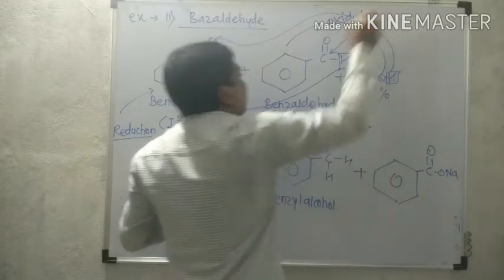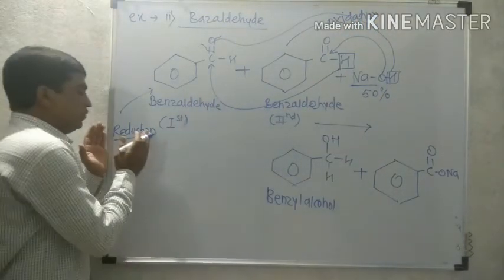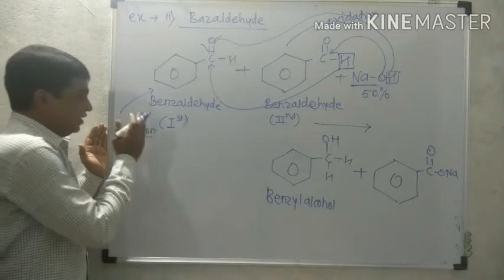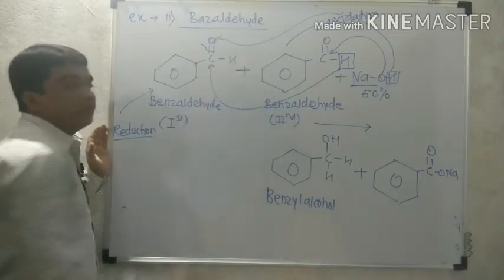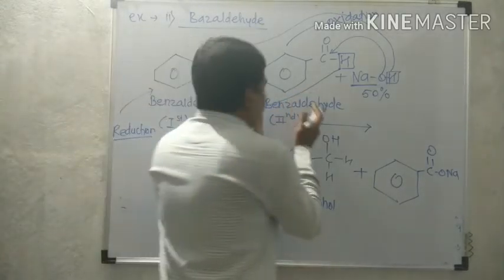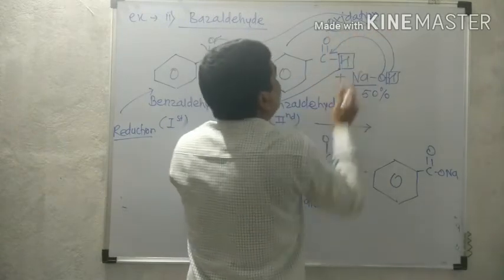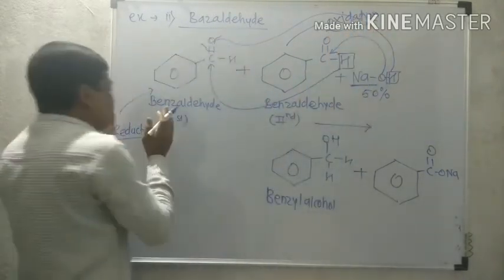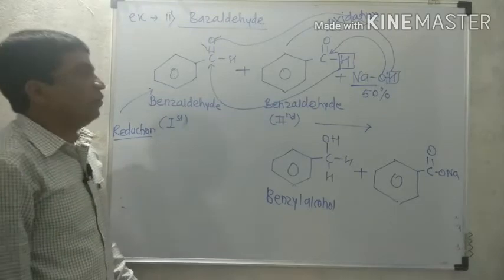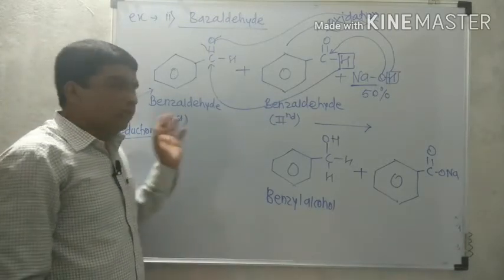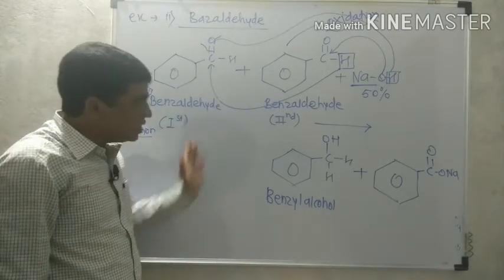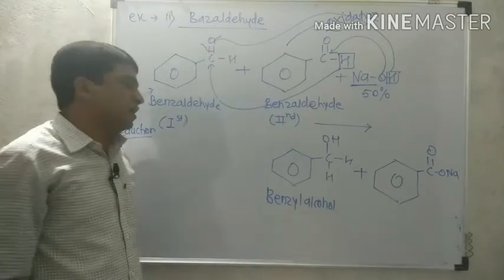Out of two molecules of aldehyde, one undergoes reduction. This reduction is carried out by the second molecule. Now the second molecule undergoes oxidation. That oxidation is carried out by the first molecule. Therefore, in this reaction, one molecule of aldehyde undergoes oxidation, and another undergoes a reduction reaction.